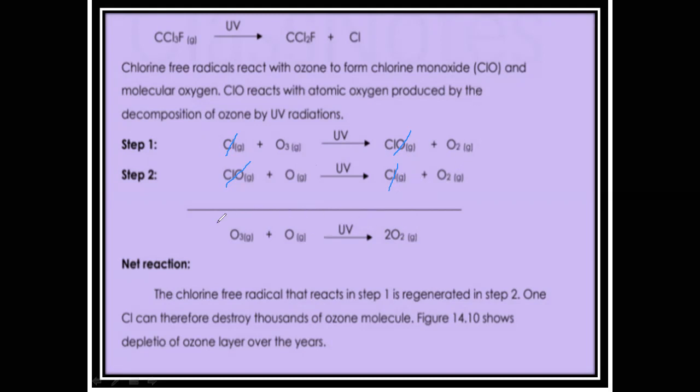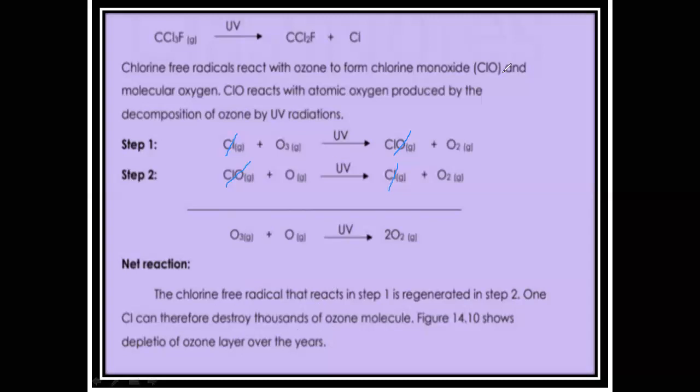This is our net reaction. The chlorine free radical that reacts in step 1 is regenerated in step 2. So one chlorine can destroy thousands of ozone molecules, and this causes the depletion of the ozone layer.